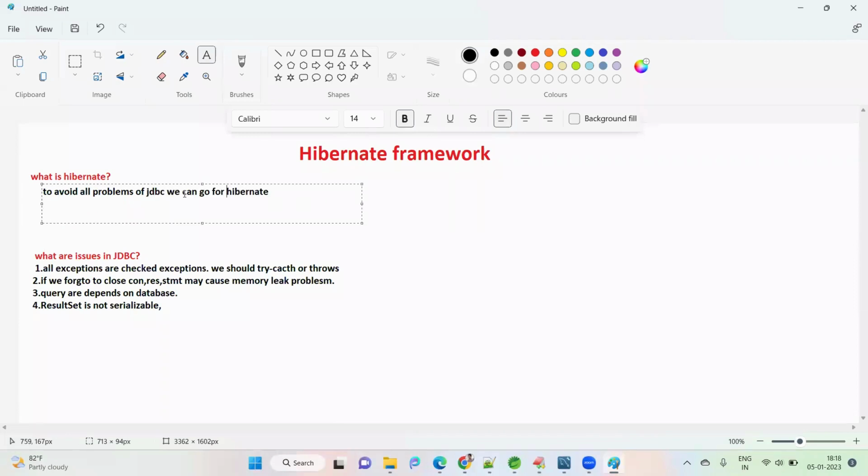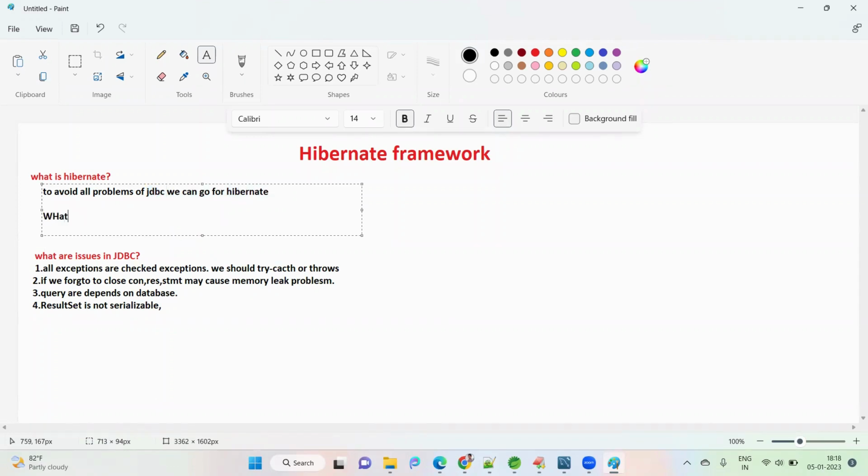Again today I am saying that to avoid all the problems with JDBC, we go to Hibernate. What is the difference between JDBC, Spring JDBC and Hibernate? In Hibernate also we have some issues, and to avoid those we can go with Spring JDBC. That I will cover next. In this, to avoid all the problems present in JDBC, we can go for Hibernate.